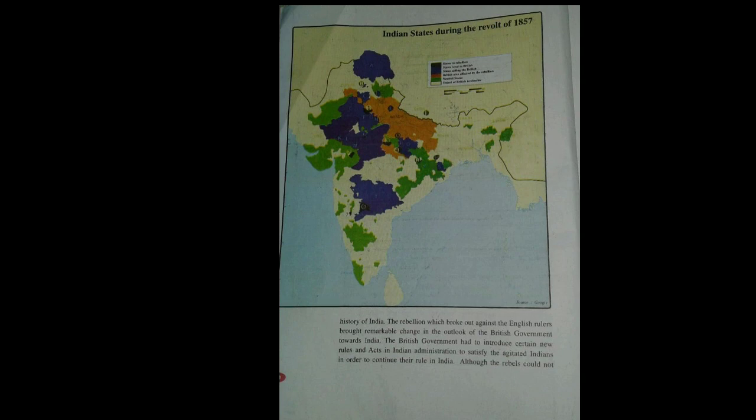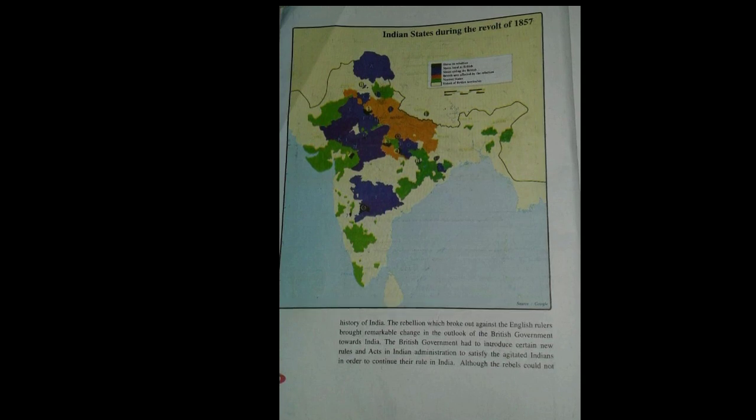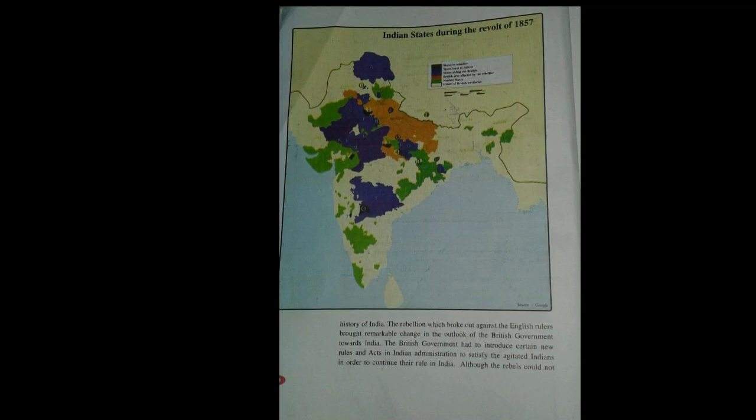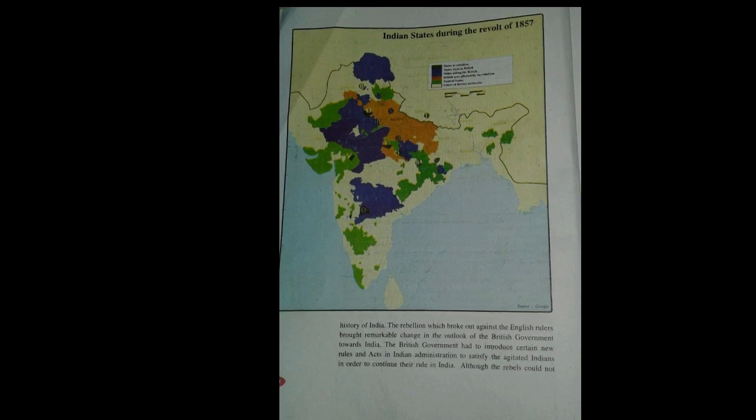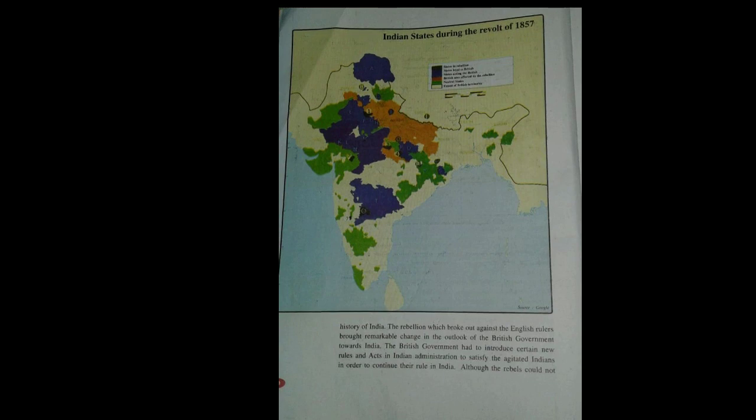Their first objective was trade, and later on, their objective changed into political ambitions. They were politically very ambitious people. It was not that they were only economically interested; they were also politically very ambitious.